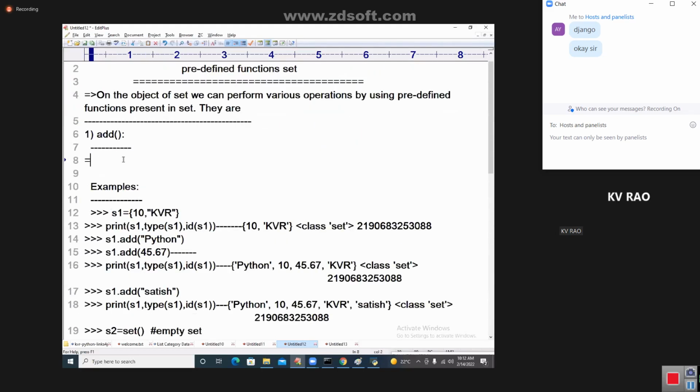Now I'm writing: this function is used for adding the elements to the object of set, to the set object.